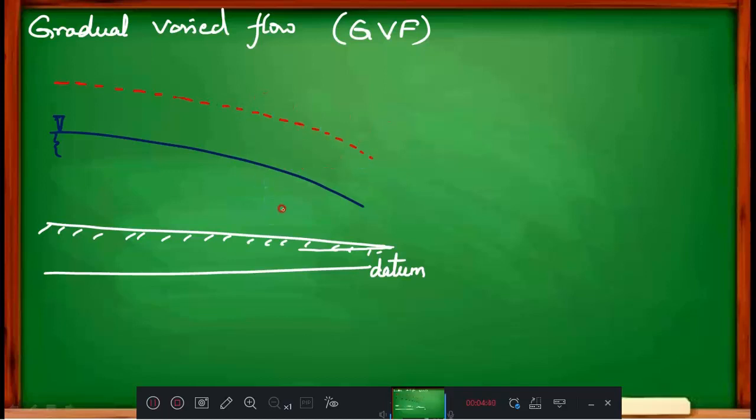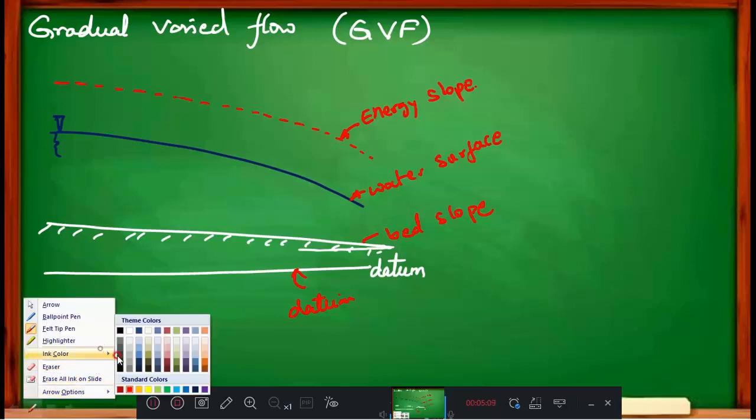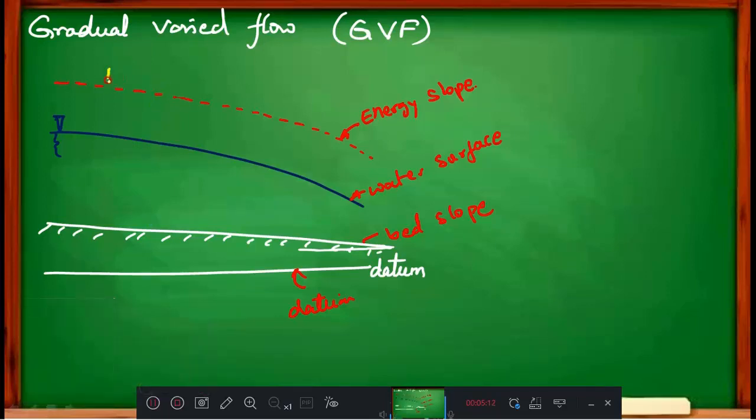This means we have different lines here. The first one is the energy slope, the second one is the water surface, the third one is the bed slope, and the fourth one is the datum. Okay, then if I have one particular section at this level, say this is my section,